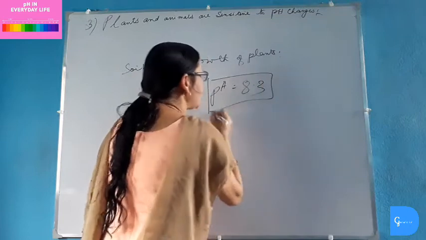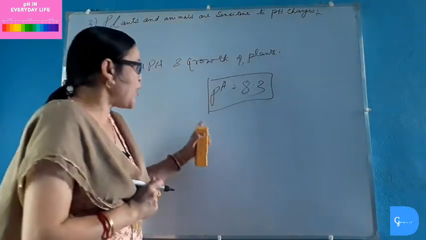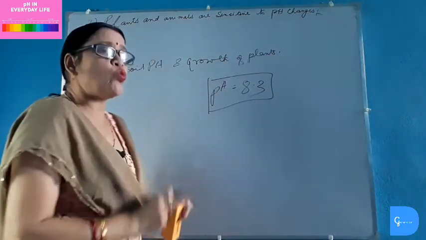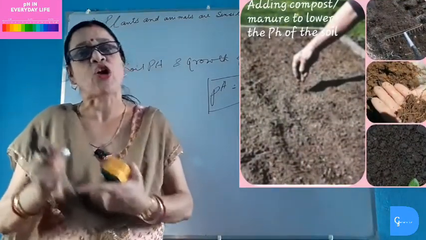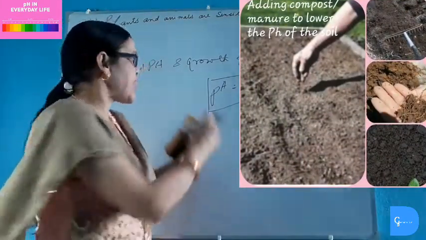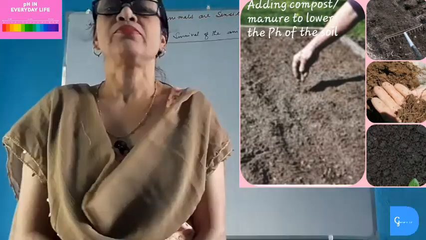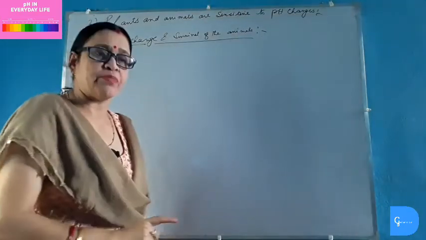In this basic soil, all the plants do not grow very well. So to make the basic soil suitable for the growth of the plant, we use dead decaying organic matter or manure, or we can say compost, to neutralize the basic property of the soil and make the soil suitable for the growth.